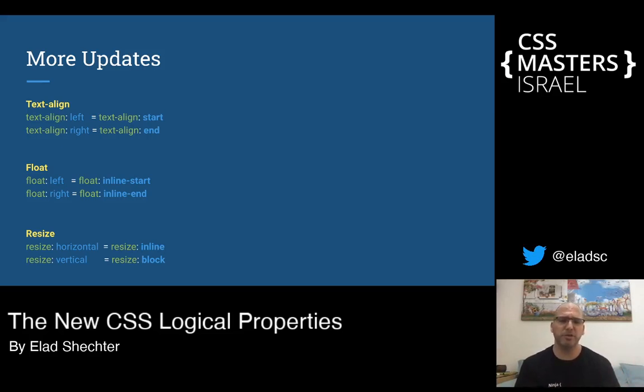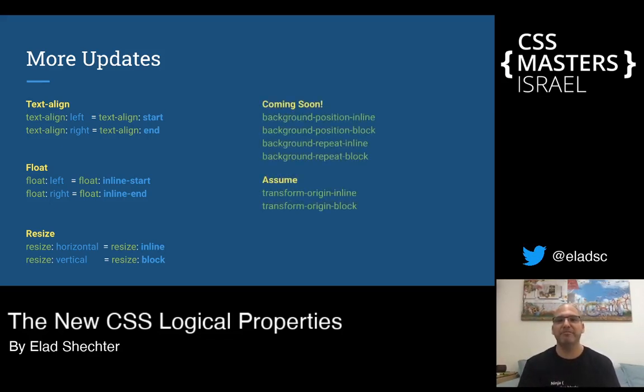The resize property, if you don't know what the resize property is, you have it on a text area input, where you can resize the text area horizontally or vertically. But in a logical thinking world, you don't have horizontal or vertical. Why is that? Because something that is horizontal in English will be vertical in Japanese, and something vertical in English will be horizontal in Japanese. Because of that, horizontal and vertical update according to the axis. Instead of horizontal, we now have the inline keyword for this property, and instead of the vertical value, we have the block value.